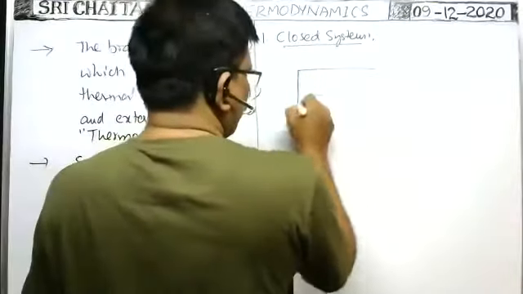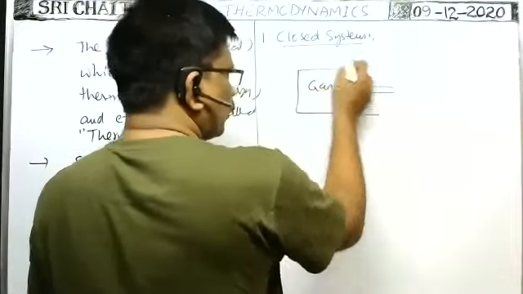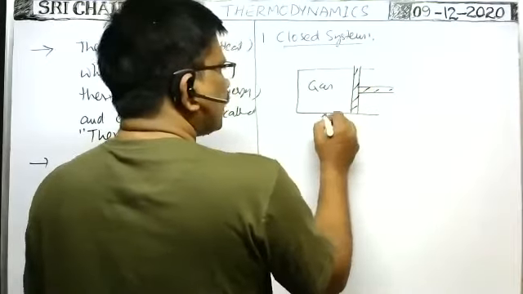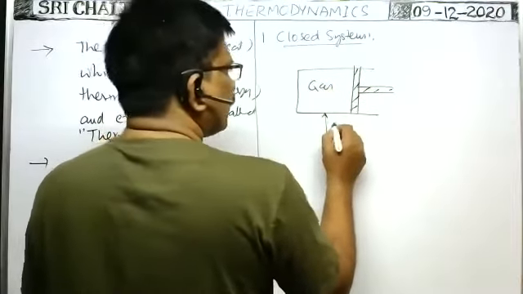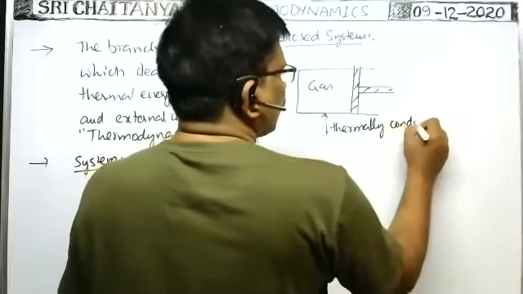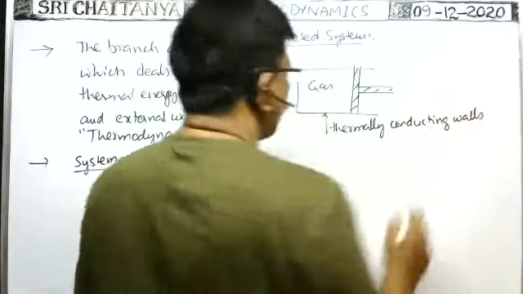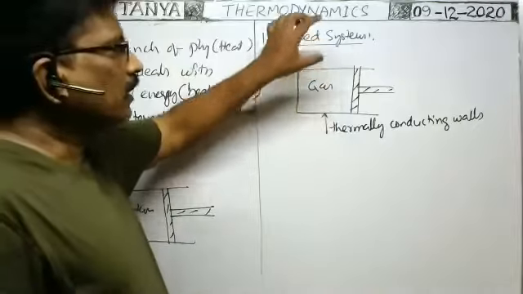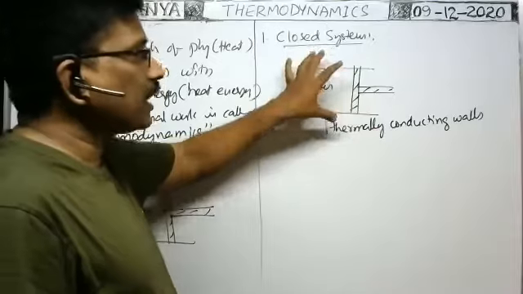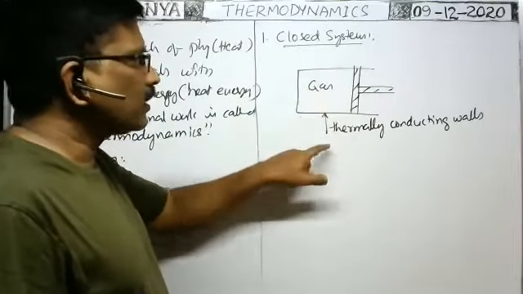Suppose the system or gas is enclosed in a vessel by means of a piston here. Suppose the walls of this container are made of thermally conducting material. When the gas is enclosed in a vessel having thermally conducting walls, then there is an exchange of heat energy between the system and surroundings.